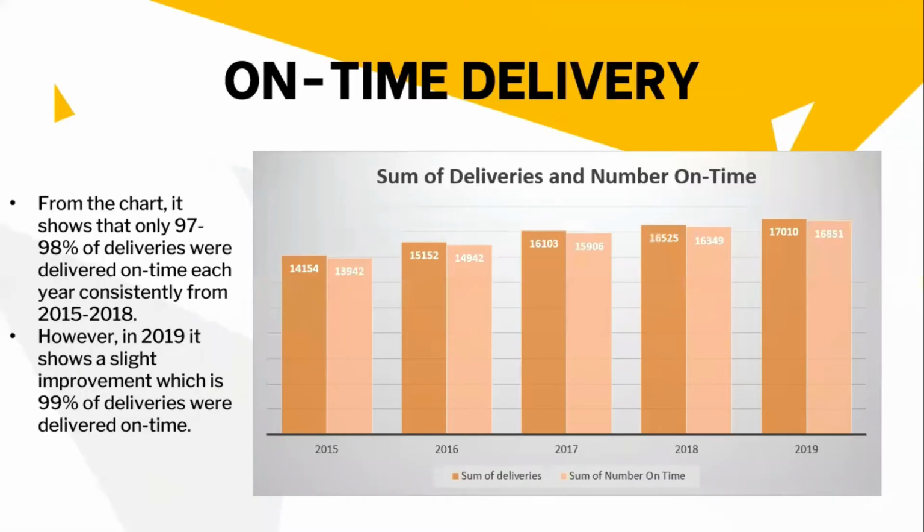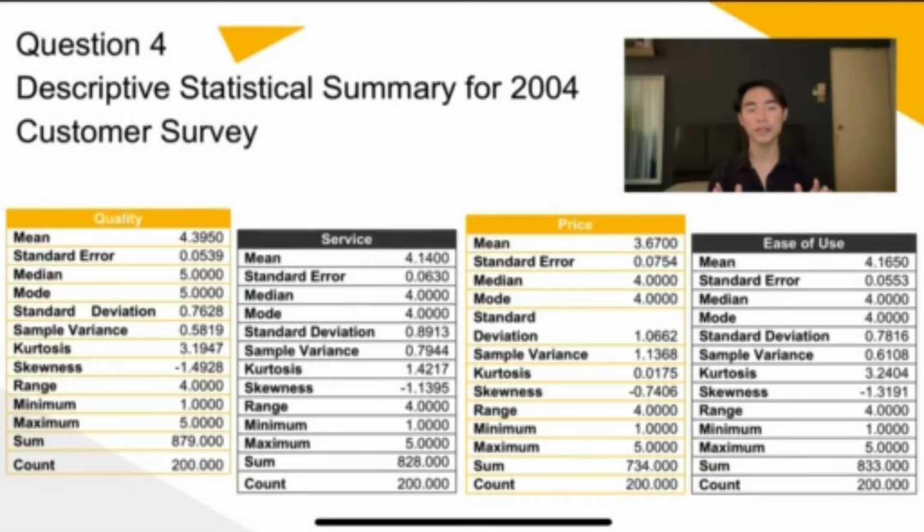Lastly, the chart shows the sum of deliveries and number on time. From the chart, it shows that only 97 to 98% of deliveries were delivered on time each year consistently from 2005 to 2018. However, in 2019, it shows a slight improvement, which is 99% of the deliveries were delivered on time. These are the descriptive statistical summary for the 2004 customer survey.